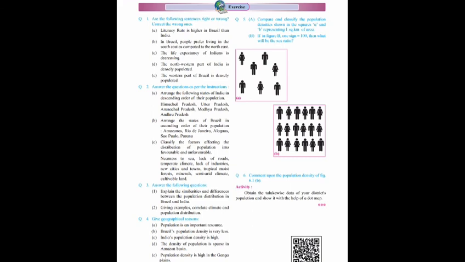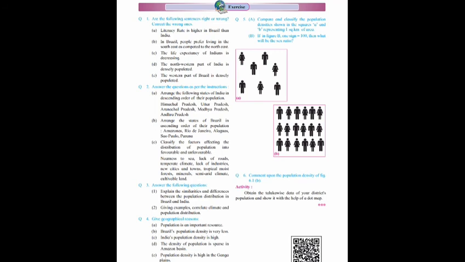Now see page number 45. Are the following sentences right or wrong? Correct the wrong ones. First is, literacy rate is higher in Brazil than India. It is a right statement. Second is, in Brazil people prefer living in the southeast as compared to the northeast. This statement is also right.